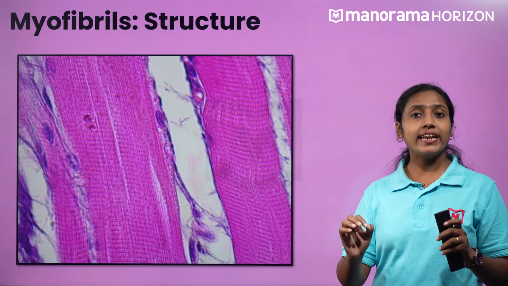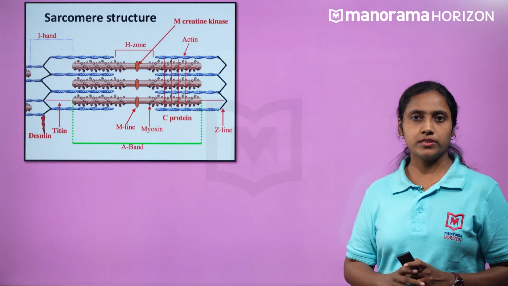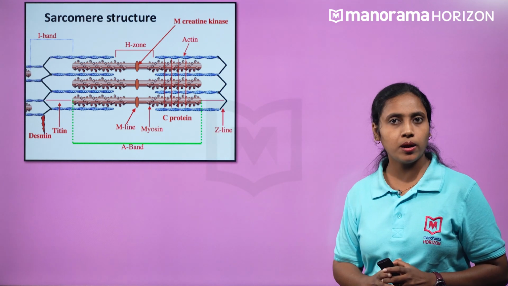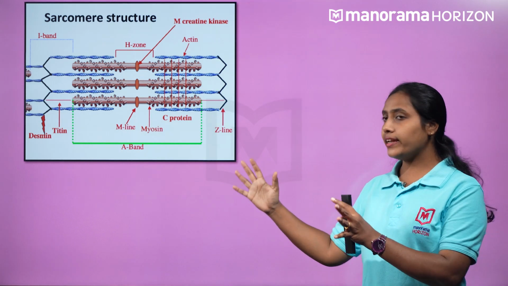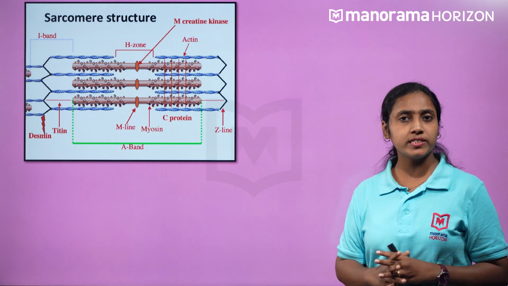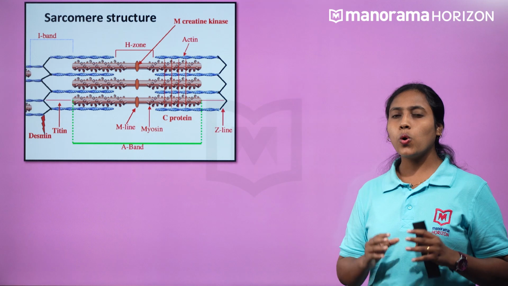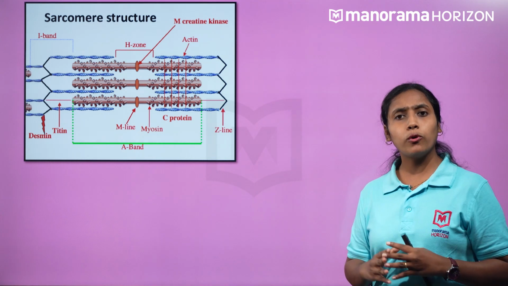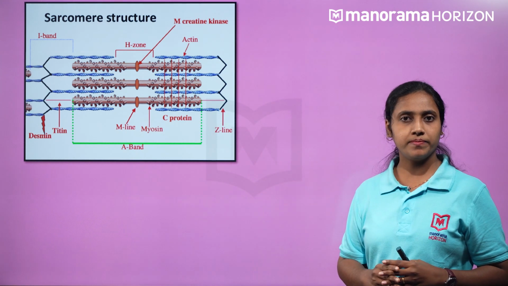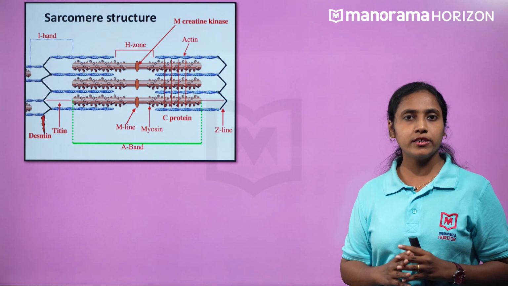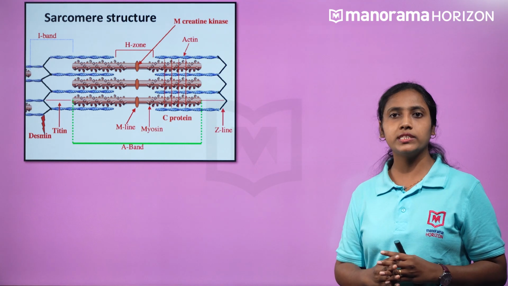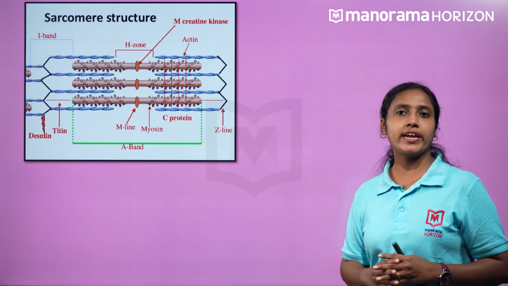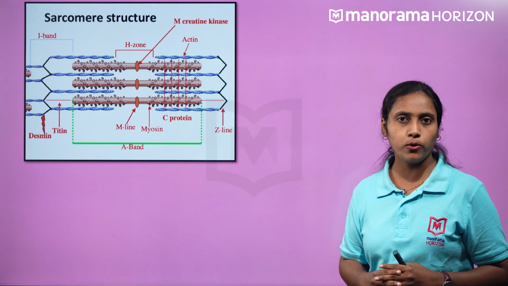Recall that skeletal muscles are striated muscles, which means they have alternate light and dark bands. Do dark and light bands have any differences? If so, which factors are responsible for these differences? What are the proteins in these myofibrils? The distribution pattern of actin and myosin filaments gives a striated appearance to the muscle. Now let us check the bands and their associated proteins.